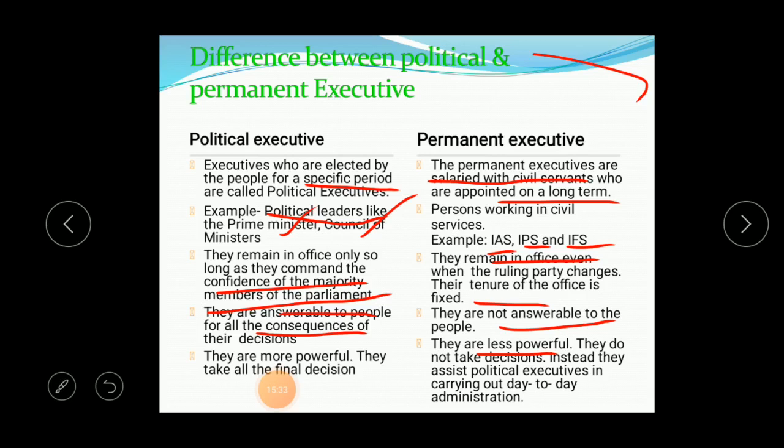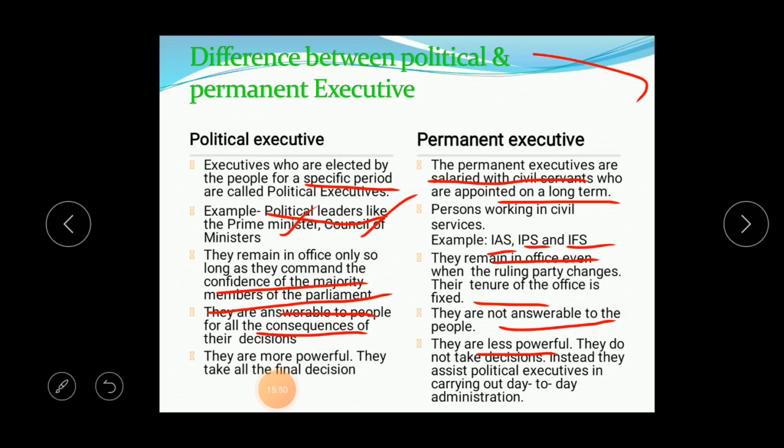But the permanent executive remains in office even when the ruling party or opposition changes, until their tenure gets over. Their tenure is fixed.